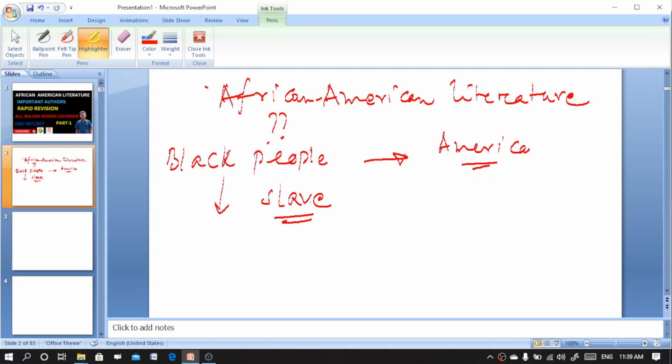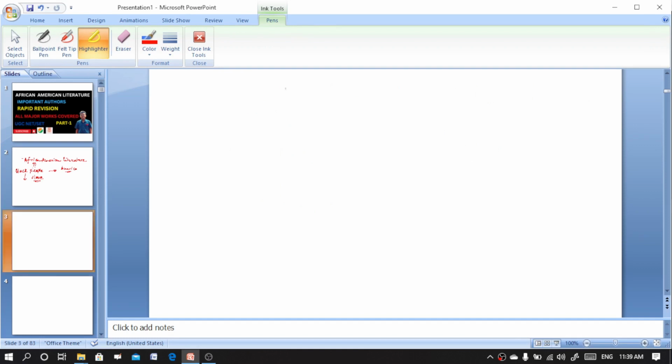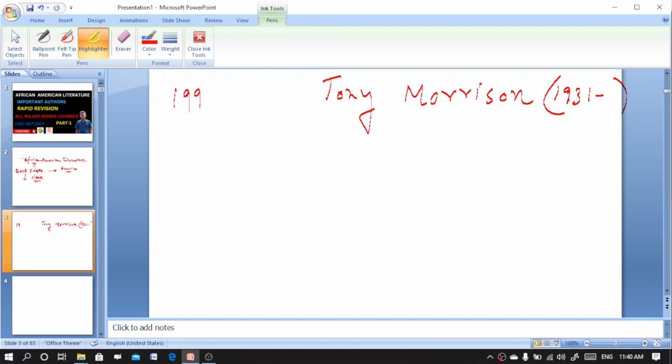So the first writer here is Toni Morrison. The major writer of African American literature is Toni Morrison, and she was born in the year 1931. She is still alive. Toni Morrison got the Nobel Prize in the year 1993.